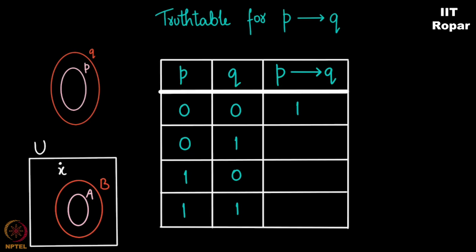An element is not in A. Can it be in B? Not necessarily, but yes, it can be true. Same statement. You see? Now, what is the next statement? 1 and 0. An element is in A, but not in B. Is that possible? That is impossible. First one is not necessarily true, but yes, can be true. Second one is also not necessarily true, but can be possible at times. Third one is impossible. Fourth one is an element is in A, implies the element is in B also. Very true. This is always possible actually.